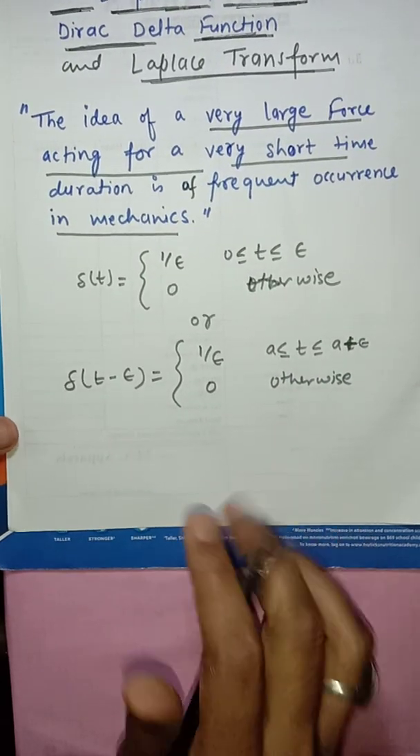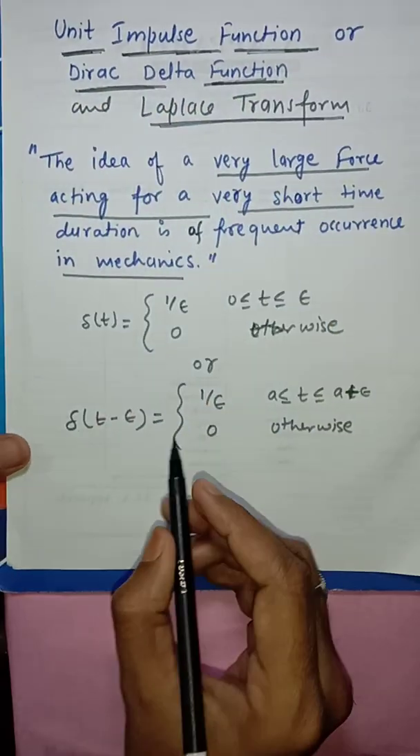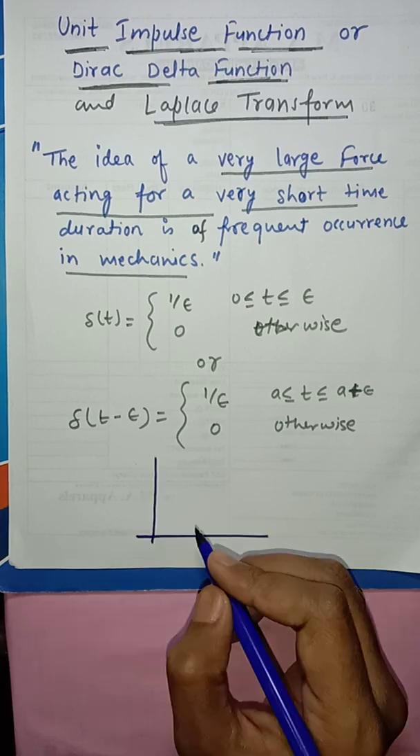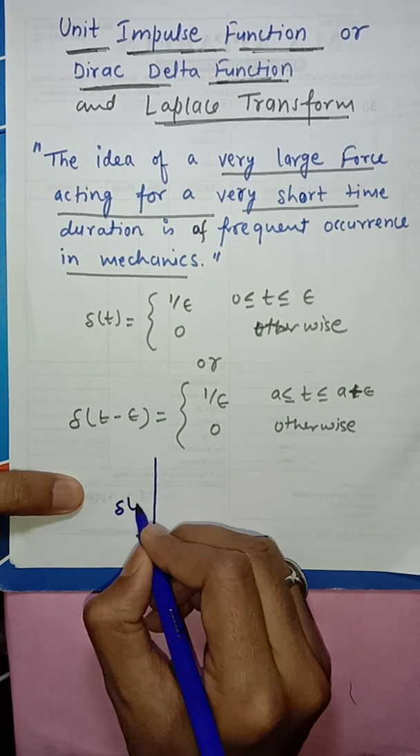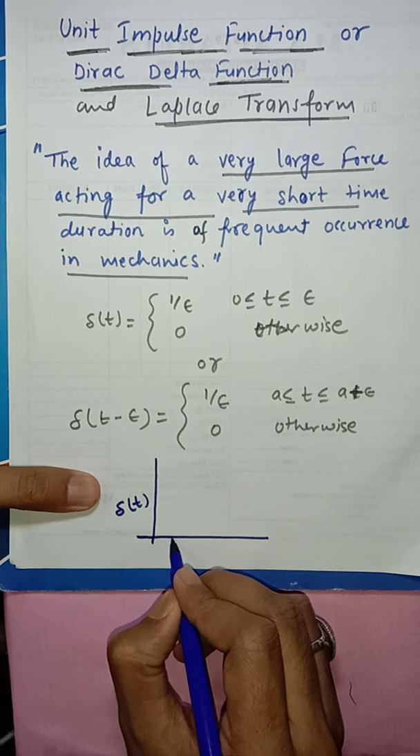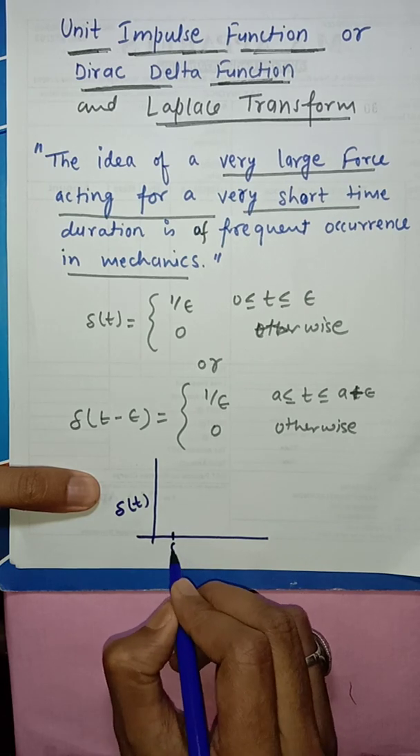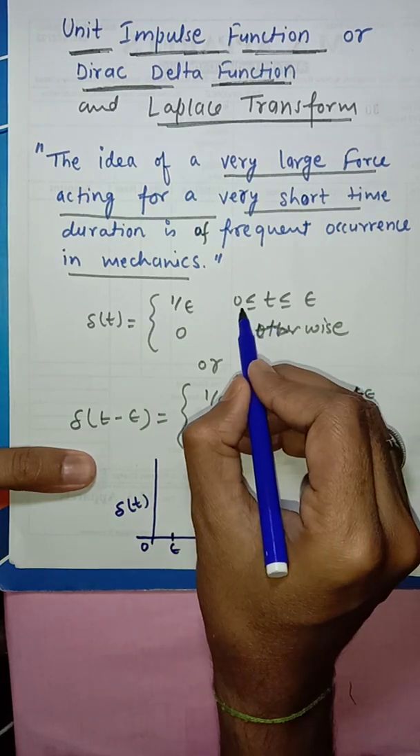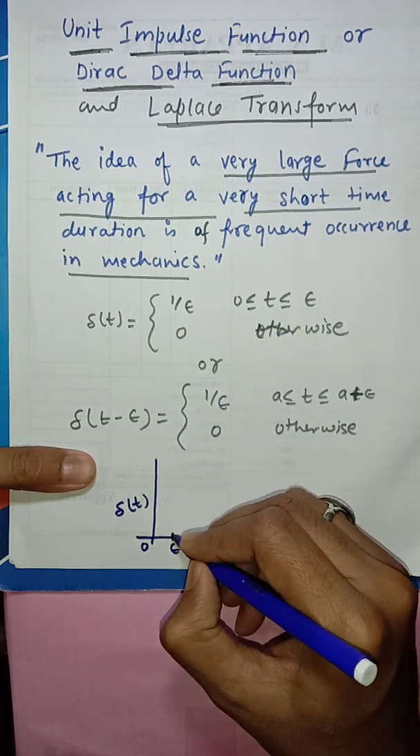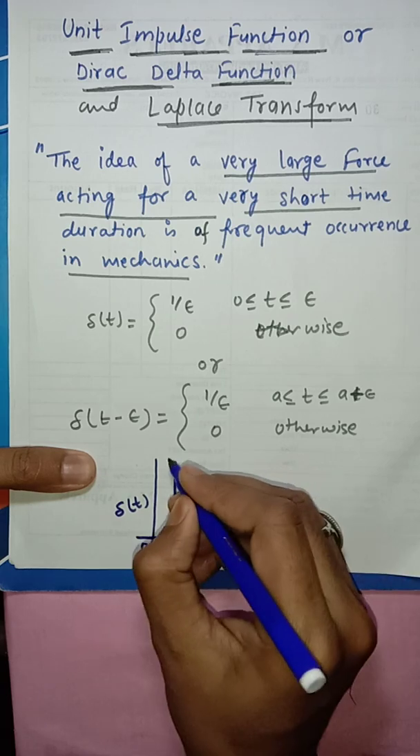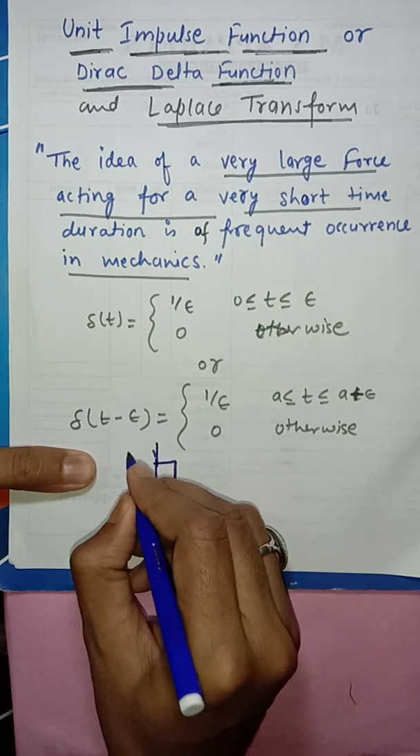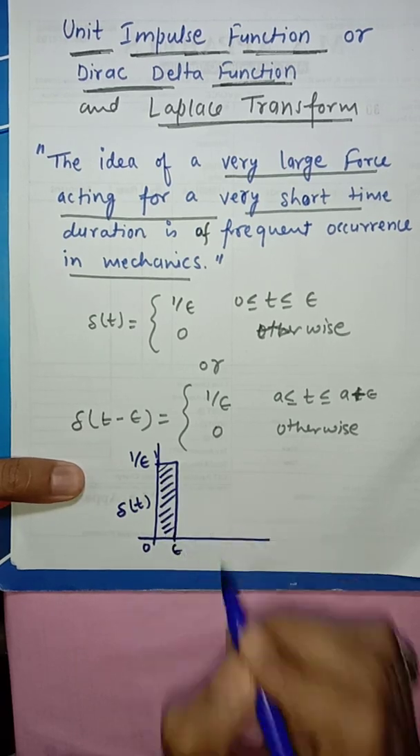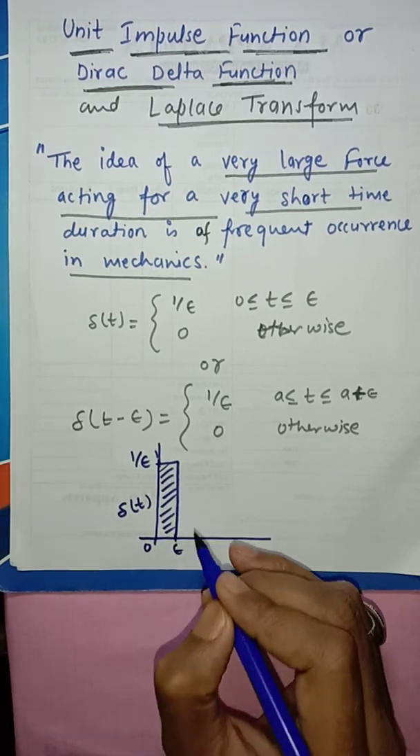We can see from the graph why it is called the unit impulse function. This is delta t, and there is a point which is called epsilon. This is 0, and between 0 and epsilon the value of this function is 1 upon epsilon. We can see that the area of this rectangle is always 1.